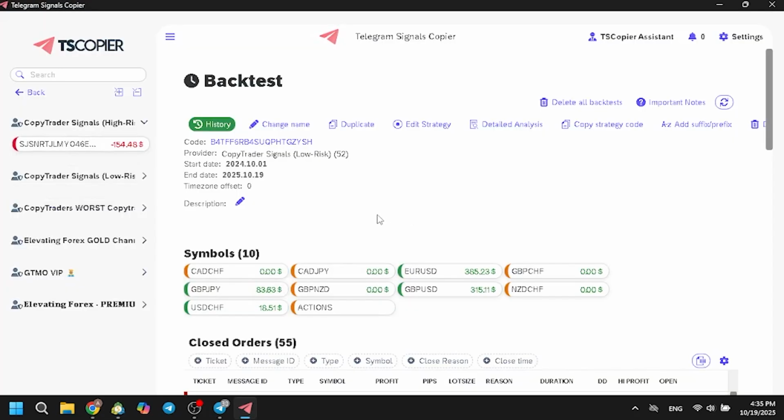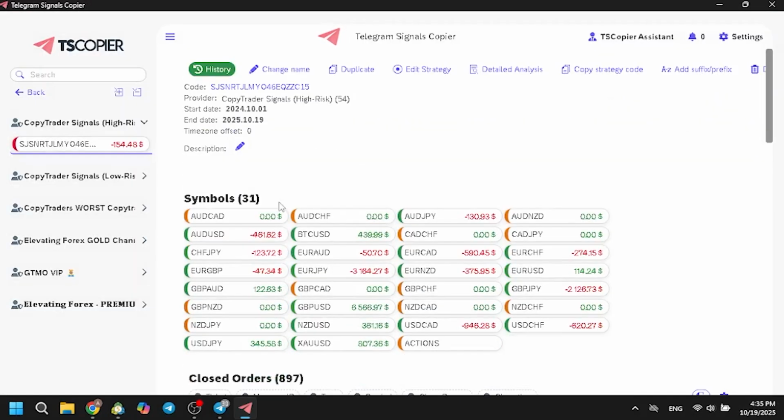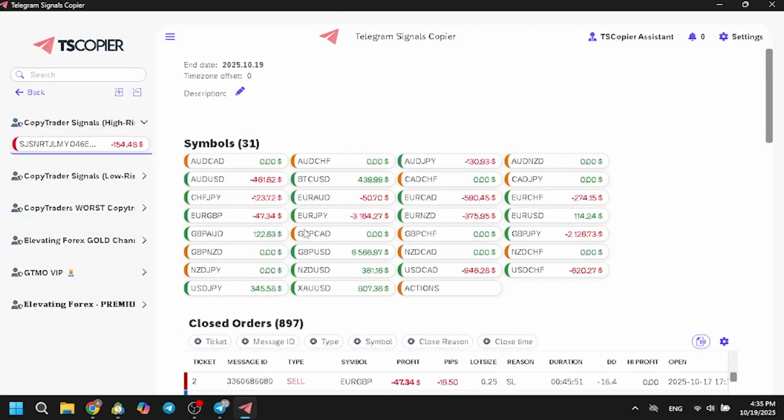In the meantime, let's look at the results of the backtest of the high risk group. So as you can see, 31 symbols were traded with almost 900 orders closed. And again, as you can see, some of the entries are in the deep red, while others are high in the green. So we have again two options. We can either skip and filter these pairs that are red out and skip trading those. However, the other option we can do is reverse these pairs to be traded to the other side.